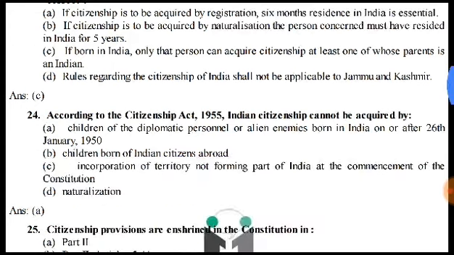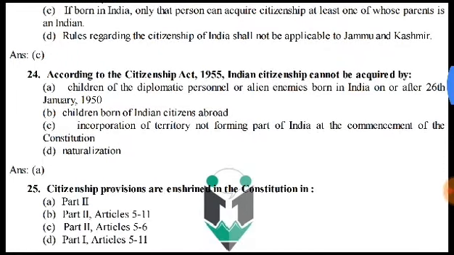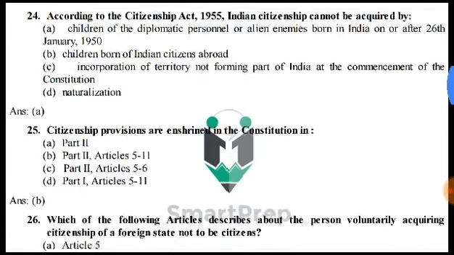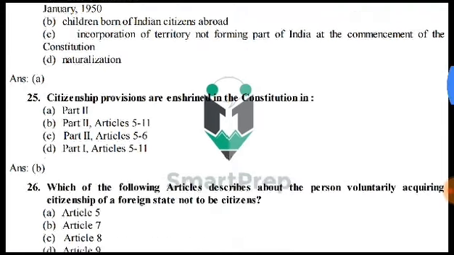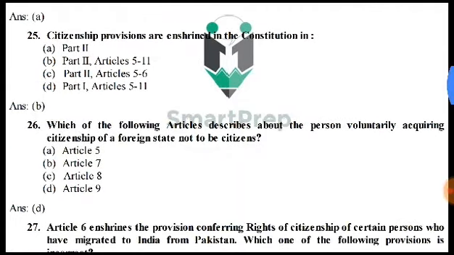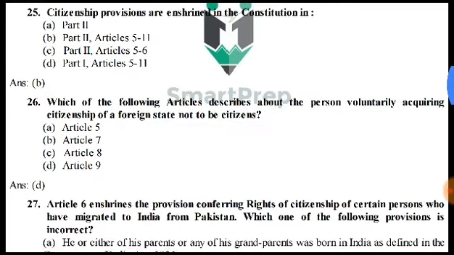Indian. According to the Citizenship Act 1955, Indian citizenship cannot be acquired by children of the diplomatic personnel or alien enemies born in India on or after 26th January 1950. Citizenship provisions are enshrined in the Constitution in Part 2, Article 5 to 11. This is an important question. Article 5 to 11, citizenship.